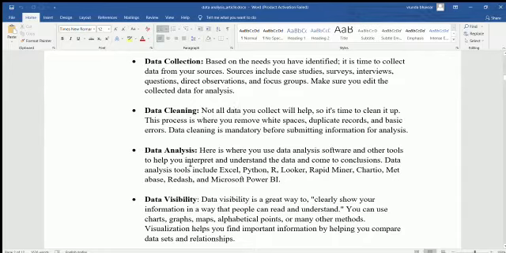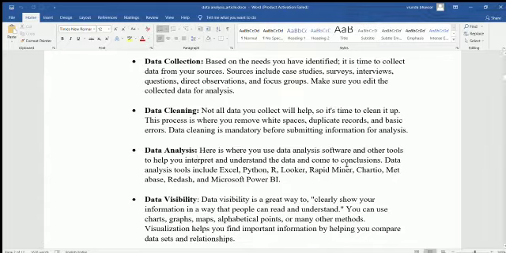Now the exact data analysis process is done. Here is where you use data analysis software and other tools to help you interpret and understand the data and come to a conclusion. To interpret and understand means knowing what the exact data is, why it is used, and whether it is perfect for a customer or for our researcher.